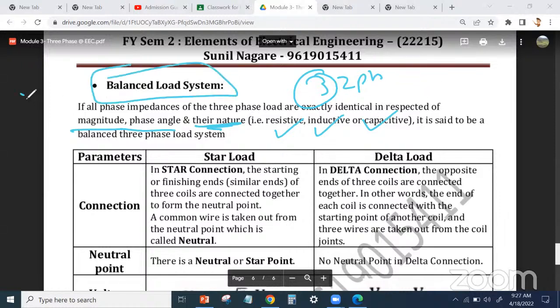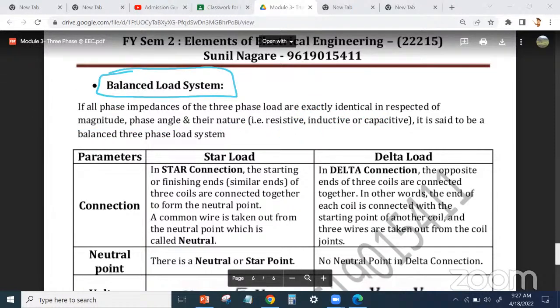अगर same नहीं होगा, that is known as unbalanced. But mostly for our syllabus, it is the balanced only. So exam पूछ सकते, what do you mean by balanced load system? Define करो. So definition is this one. Okay? Just go through it. Once you're done in the chat box, just write balanced load system, and then we'll see what is the difference between the star and delta. Okay, just go through it.